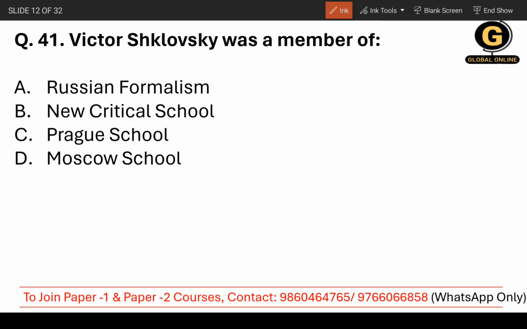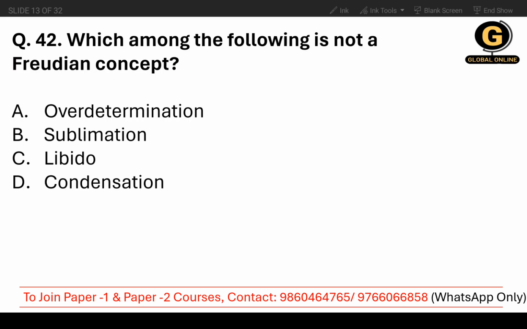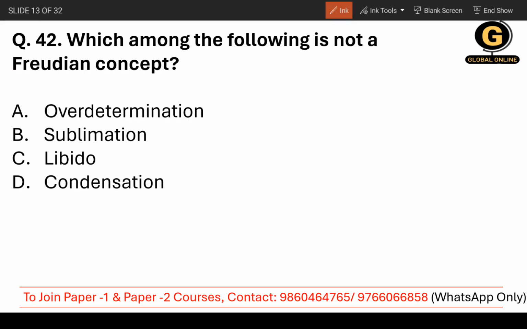Moving on to question number 41. Viktor Shklovsky was a member of... and if you have watched my videos, you need to understand this. I have already discussed this, and he is a member of Russian formalism. The first one is the correct answer. I don't need to explain this to you. If you want to know better, you can watch my videos.